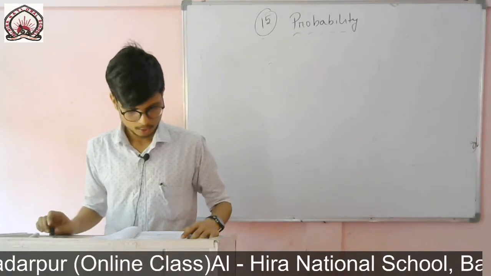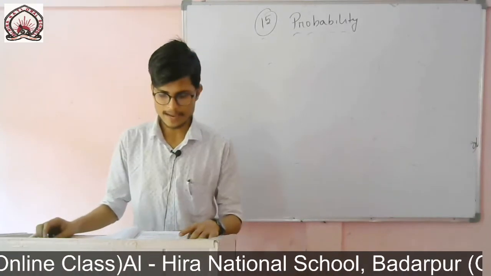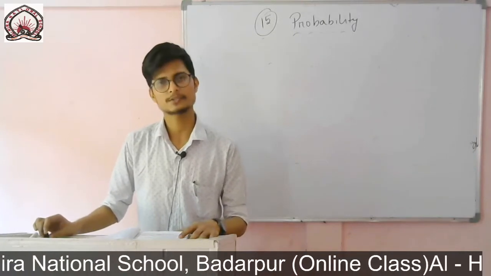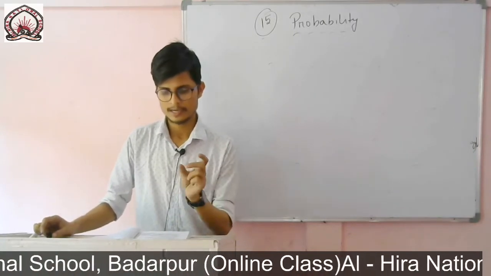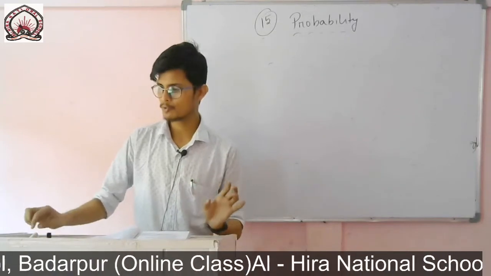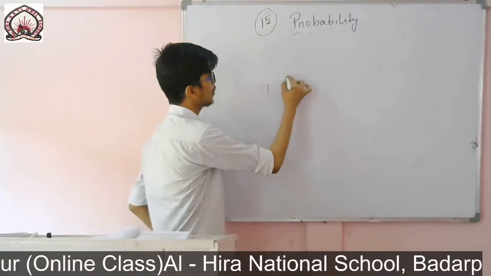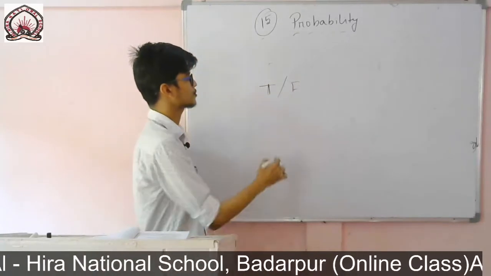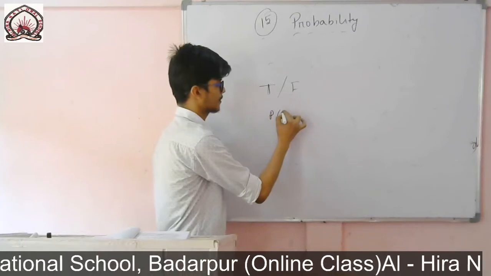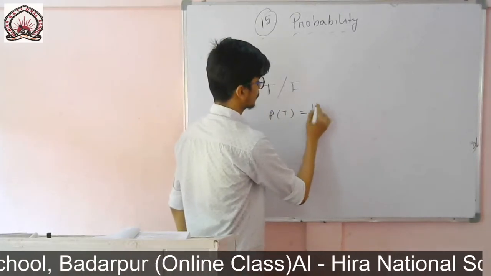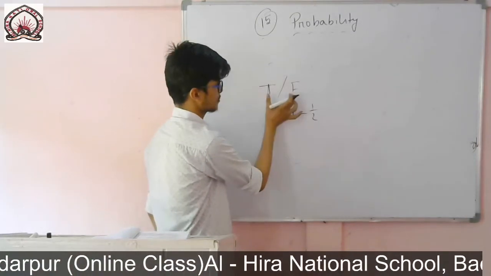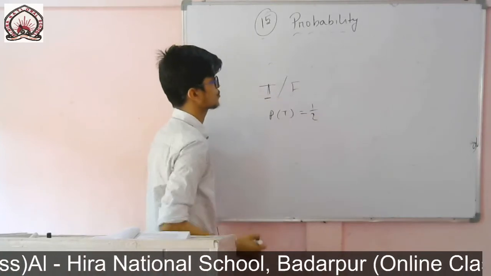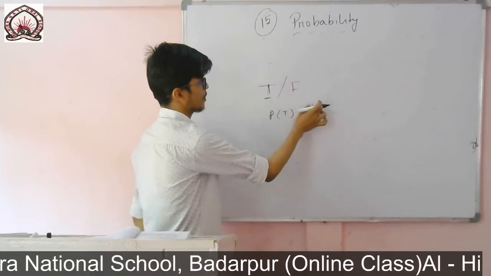Then Roman number 3, a trial is made to answer a true or false question. So the answer is right or wrong. Either the answer will be true or it will be false. So if I find the probability of getting true, it will be half, because there are two sides, two chances, two is the total possible outcomes, and getting true is 1, so 1/2.